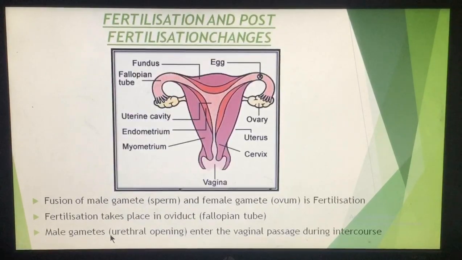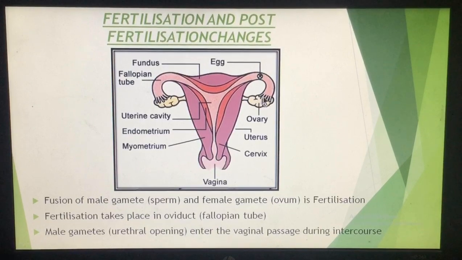So this diagram is a diagram of the female reproductive system. Like I told you, two ovaries are there. This is one ovary and this is another ovary. Now inside the ovary the ova are formed, and when these ova are released from the ovary, they enter into the oviduct.